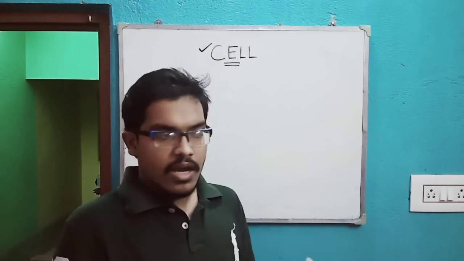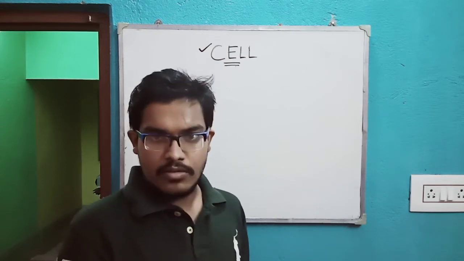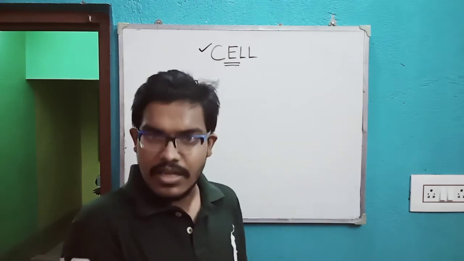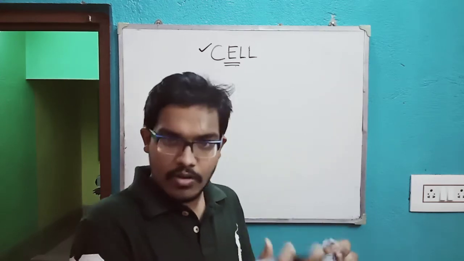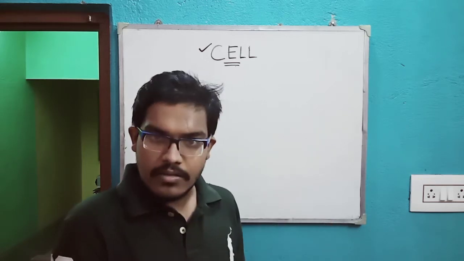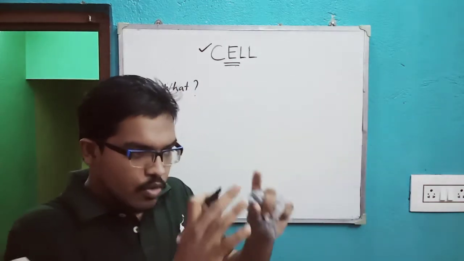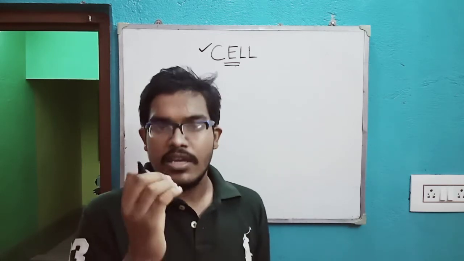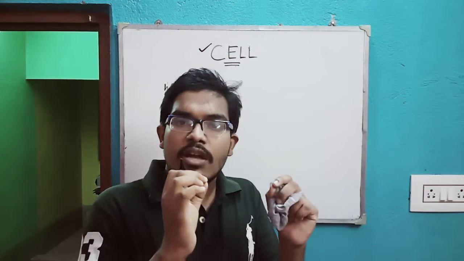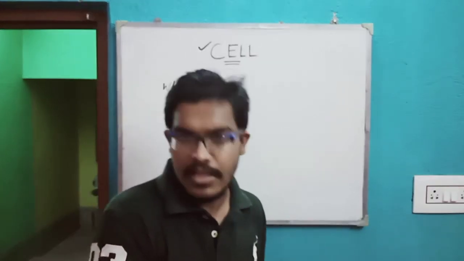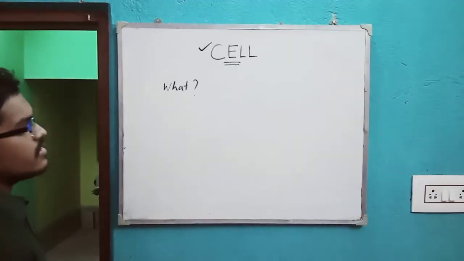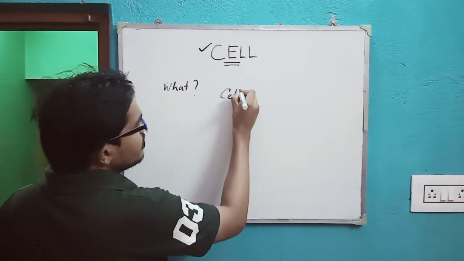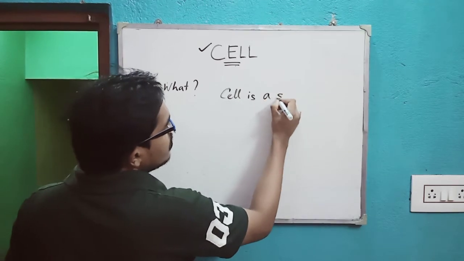A person, an animal, a plant who is actually living, we can consider it the biotic part of biology, the living part, and this whole structure is made up of small units which are cells. So let us understand cell. We can write it down that cell is a structural